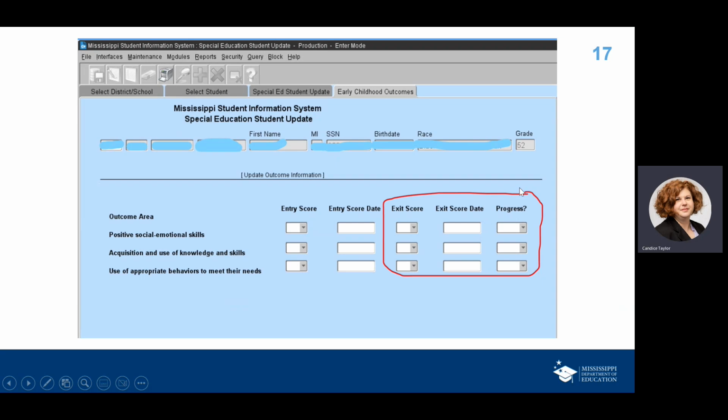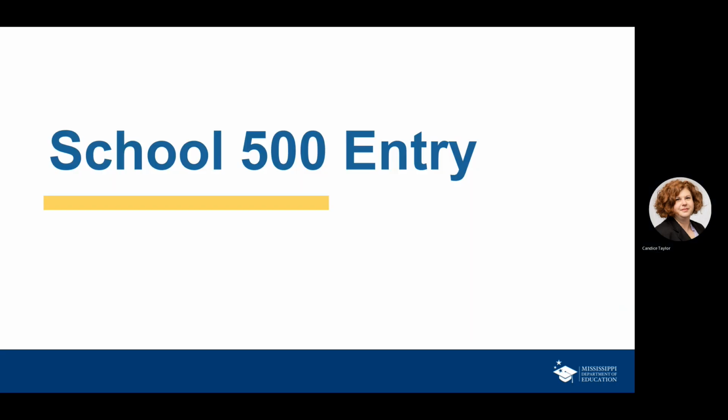The only difference is you see you have an extra column over here that says progress, and that's going to already be included on that COS form that the team filled out. They will mark Y for yes or N for no for each outcome. It's already included on the front page of the COS form, so all you'll have to do is take that information, choose the drop down, yes or no, and you will add that as well. That's the only difference from entry to exit.